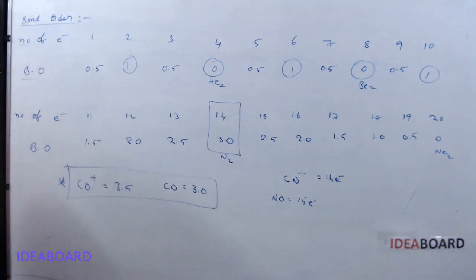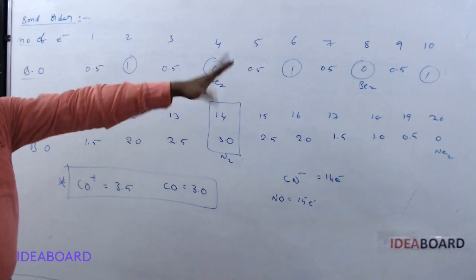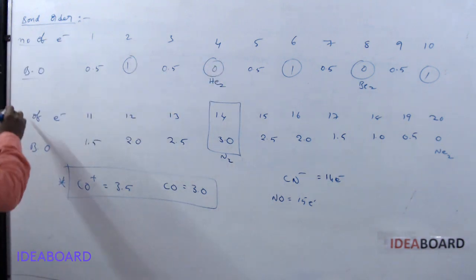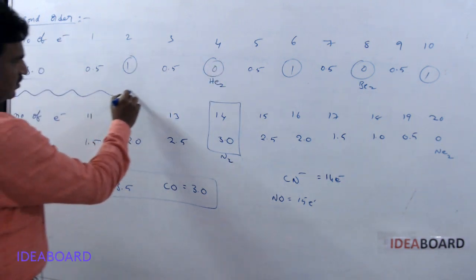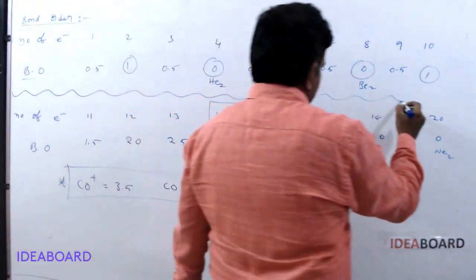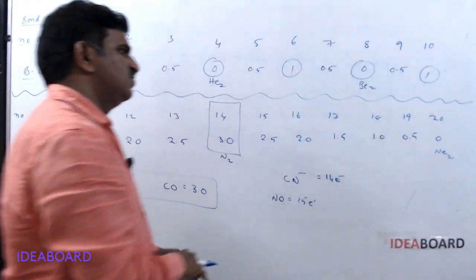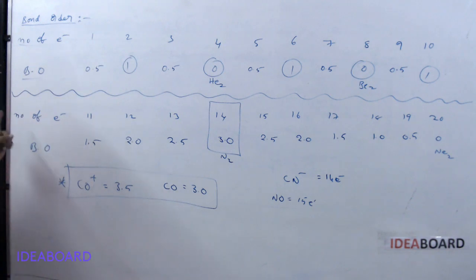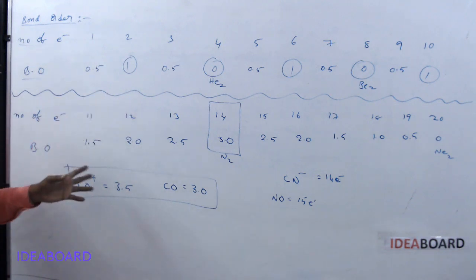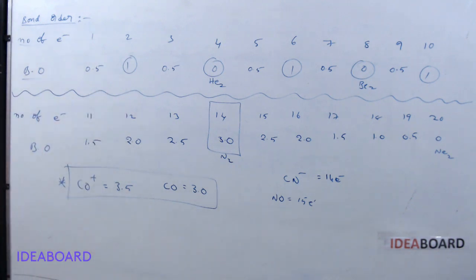So only when CO plus is there, it is a different molecule. And for the remaining, you can go through this directly. So in this also there are 2 types. Please follow these 2 types. Here up to 10 electrons, one type we calculated, and for 11 to 20 electrons, it is a different way. Okay. Thank you.